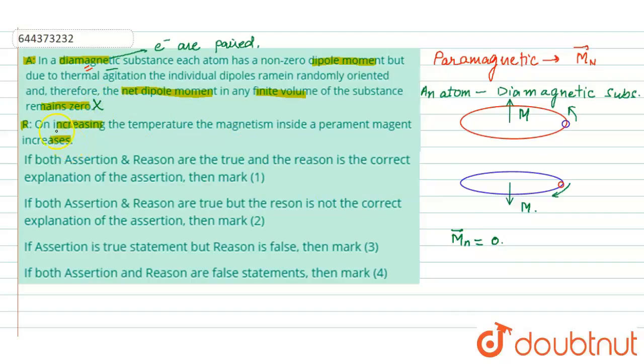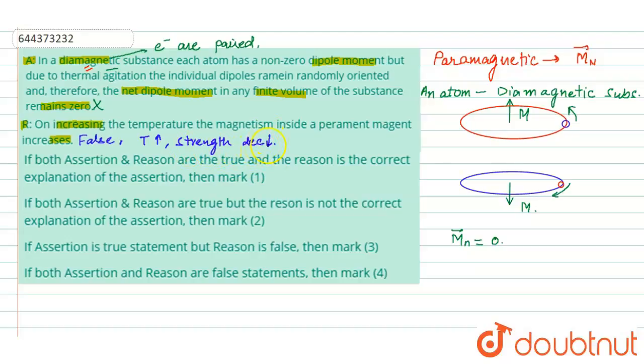Now let us go to the reason. The reason says that on increasing the temperature, the magnetism inside the permanent magnet increases. Now this is also false. Why? Because if we increase the temperature of a permanent magnet, two things happen. First, its strength decreases. So if we increase the temperature, strength decreases.